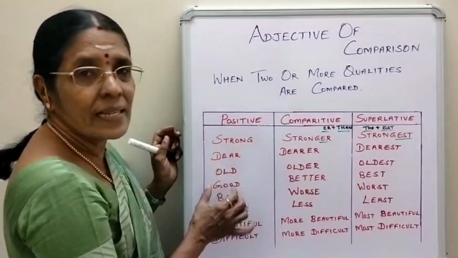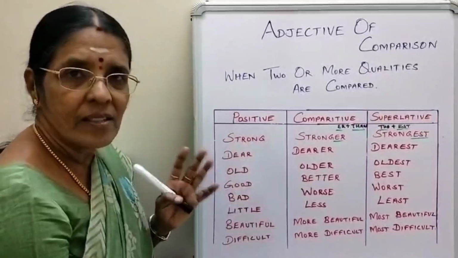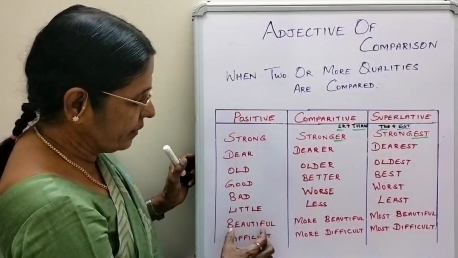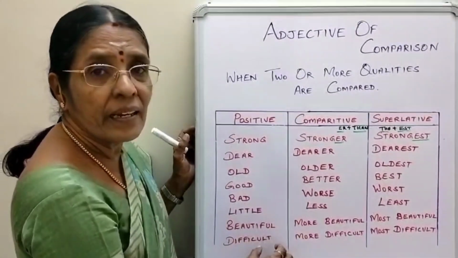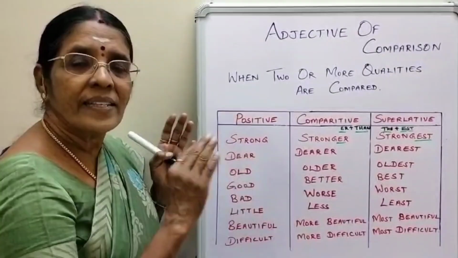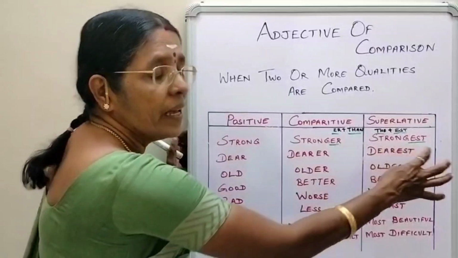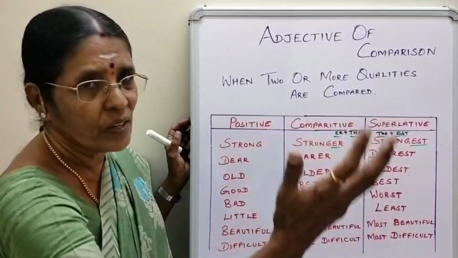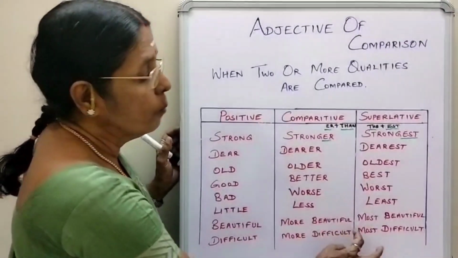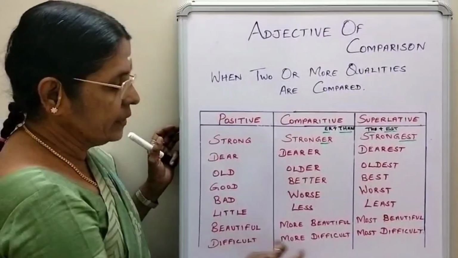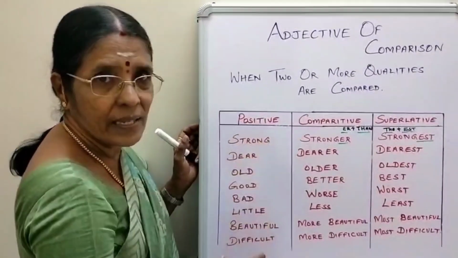All these are one syllable words. Strong, I cannot separate the word. Similarly, dear, I cannot separate. It's just one syllable. But look at this word, beautiful, difficult, wonderful. These are words with more syllables. When I compare such words, I cannot use ER and EST. I cannot say beautifuler, beautifulest. Instead, I have to say beautiful, more beautiful, most beautiful. Difficult, more difficult, most difficult. Right? Now, this is with regard to the syllables in the words.